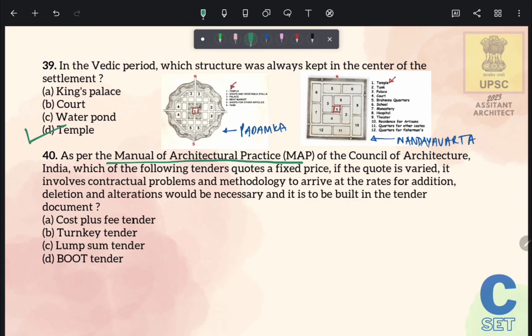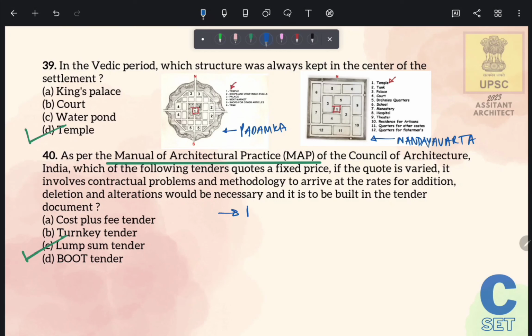So this Manual of Architectural Practice has 5 volumes, and as per that, in lump sum order, the rates are already fixed before the execution of the project, which sometimes creates a problem because addition and alteration in rate becomes very difficult and both the parties need to agree on that. Therefore, the correct answer of this question is option number C, lump sum tender.